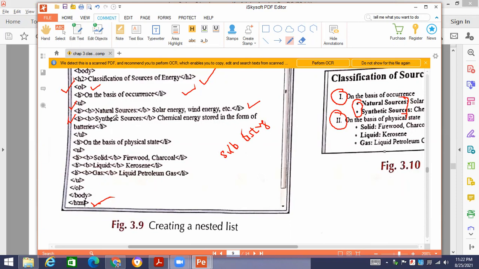Then we have taken over here another ordered list in which the main heading will come. And then in the other ordered list, you will see that there are unordered lists available. And these are the unordered lists: solid, liquid, and gas. So this ordered list is coming over here in the upper Roman case on the basis of the physical state.